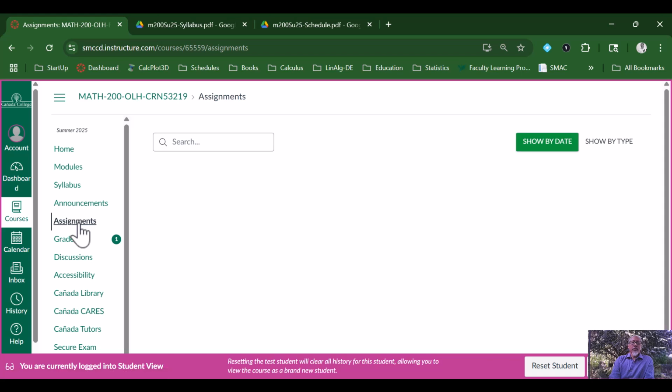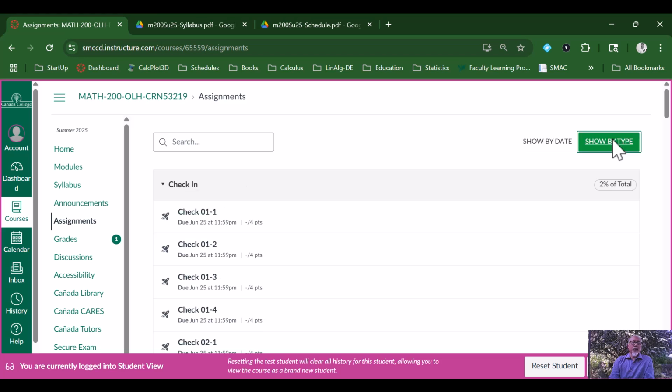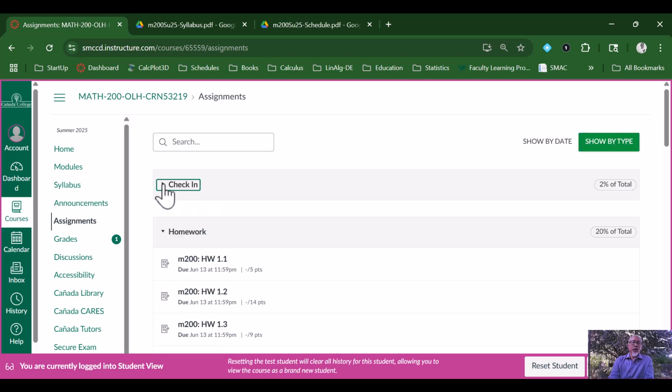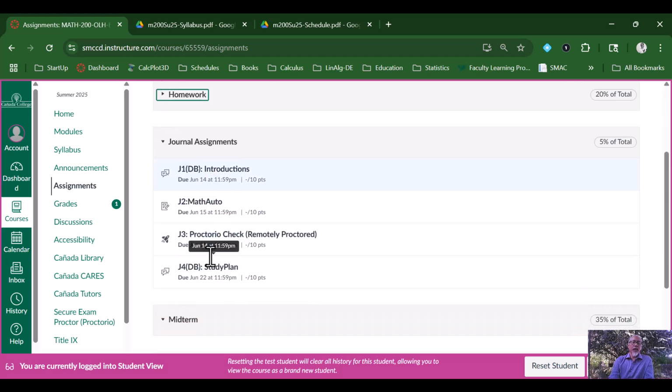Here are our assignments. The best way to display the assignments is by the due date. You can also see them by type. So you can see a bunch of check-in quizzes here, homework assignments here, categorized by type, and then the journal assignments. I do want to spend a moment about the journal assignments.